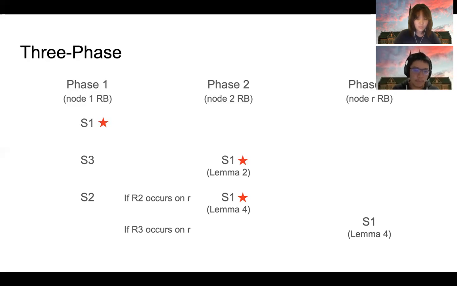Unfortunately, there can be at most one such node R, and node R is uniquely defined if it exists. Such analysis suggests that if our algorithm can identify such node R and let it reliably broadcast in phase 3, then the algorithm can satisfy the agreement property.